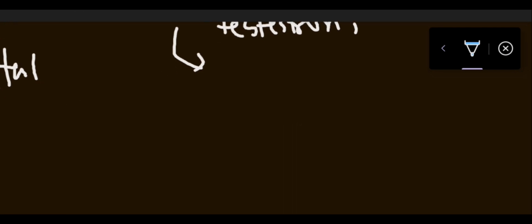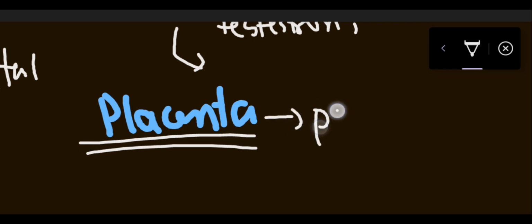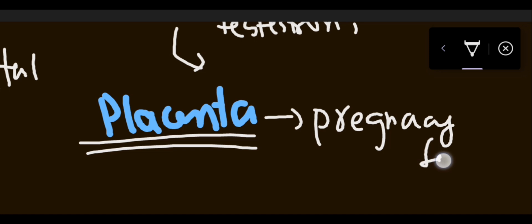And now we have the term placenta. Placenta is basically the organ which is present in the pregnant female, and the function of the placenta is simply that it provides nutrition and oxygen to the organism or to the child. So this is basically present in females.